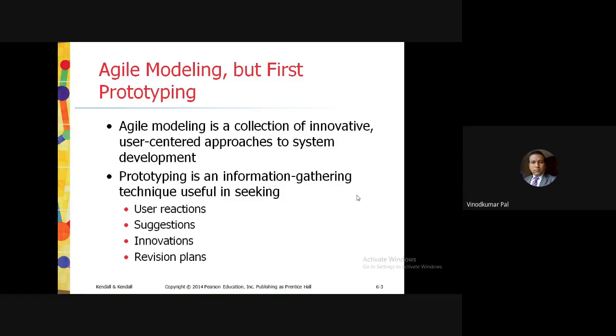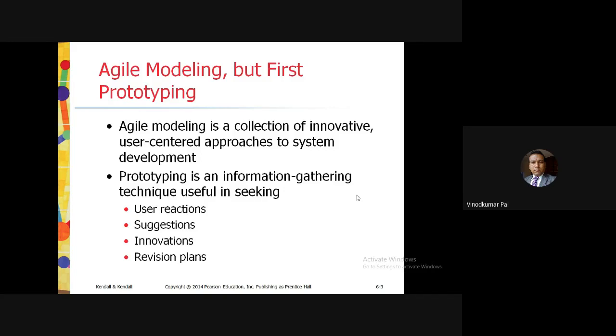The user also plays a very important role, as I have already mentioned in agile development. So we can call this type of method a user-centered approach.